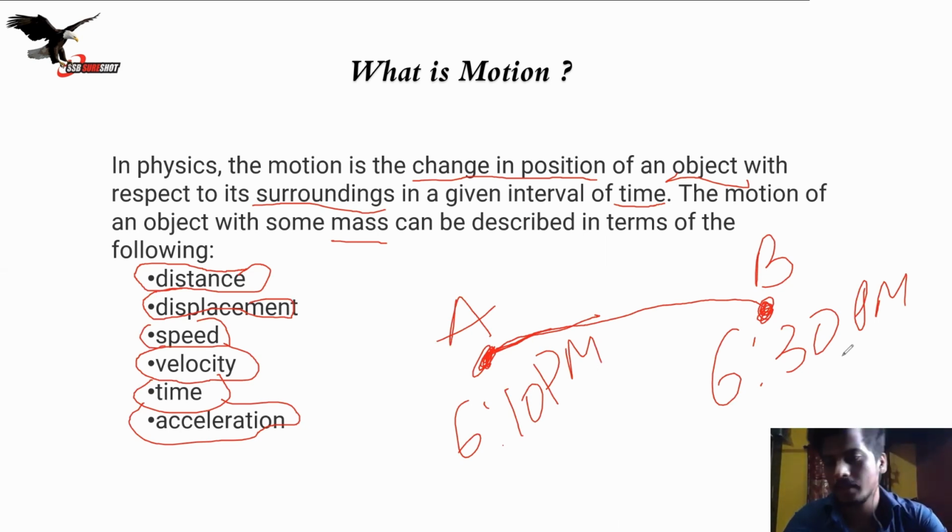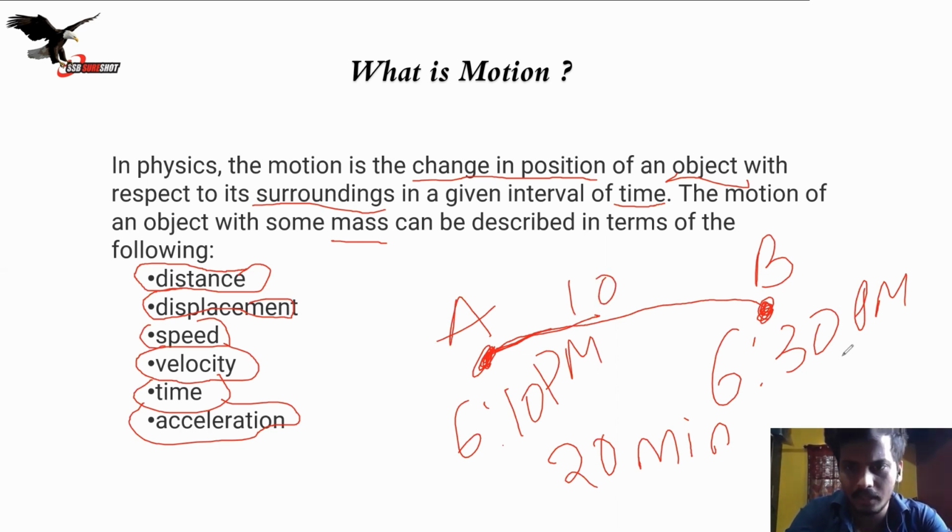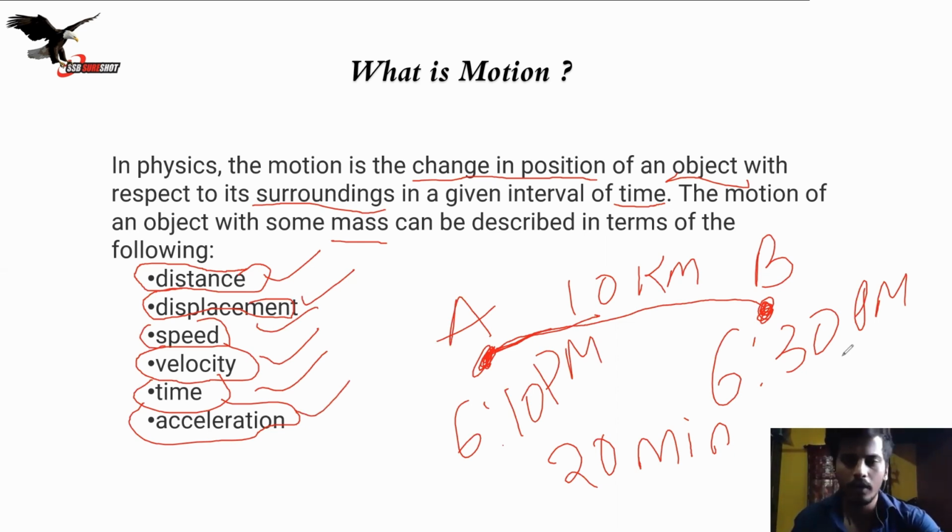First I was at A and then I am now at B, with a time interval of 20 minutes. In 20 minutes, suppose I have covered 10 kilometers. So I have changed my position with respect to time. This is called motion. Motion can be described in distance, displacement, speed, velocity, time, and acceleration. This is the thing I want you to know.